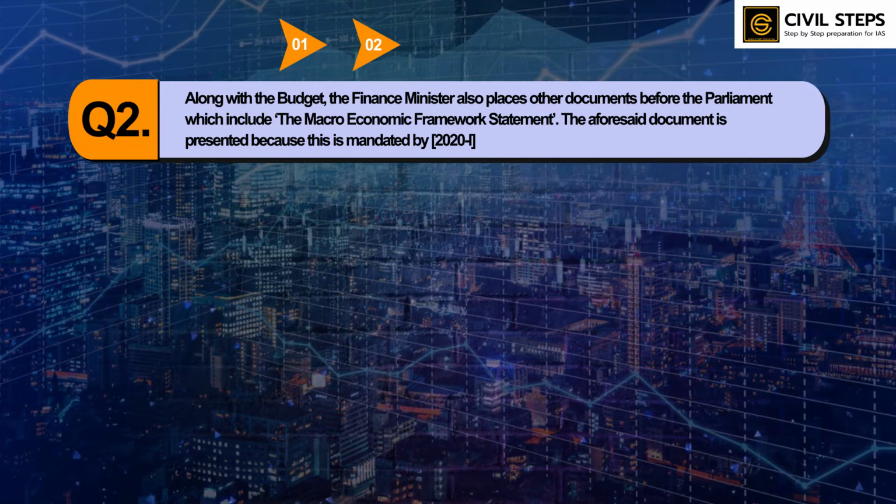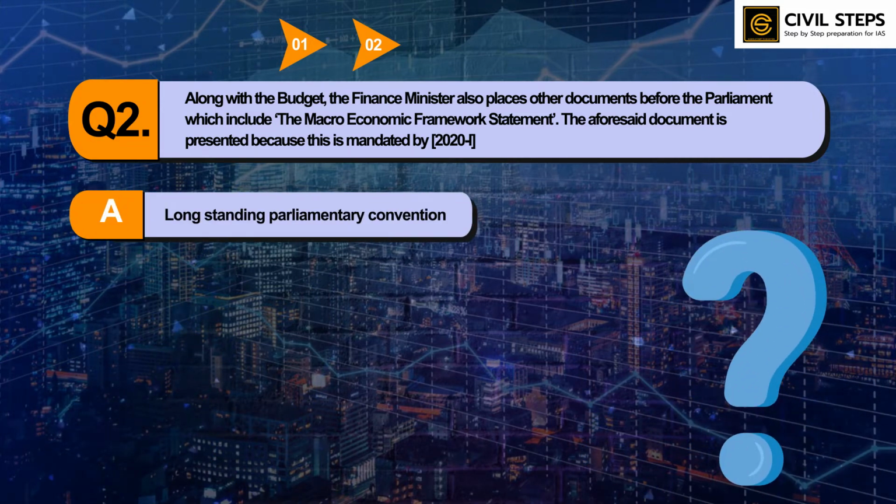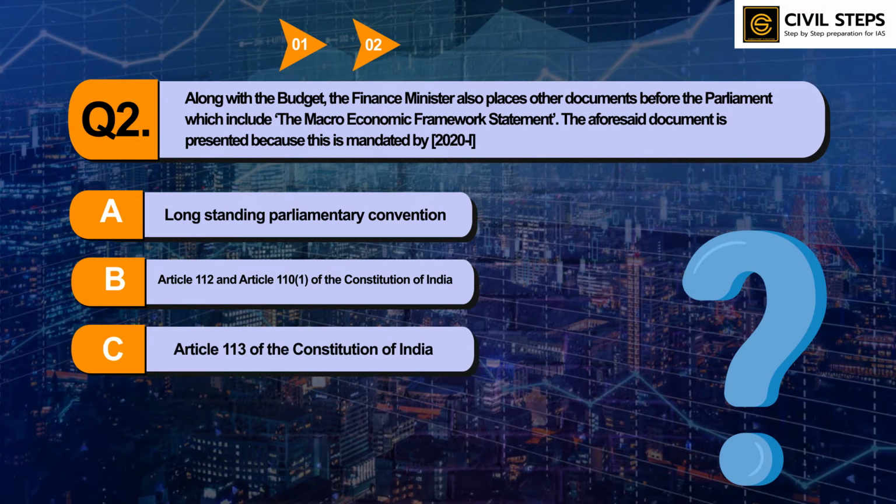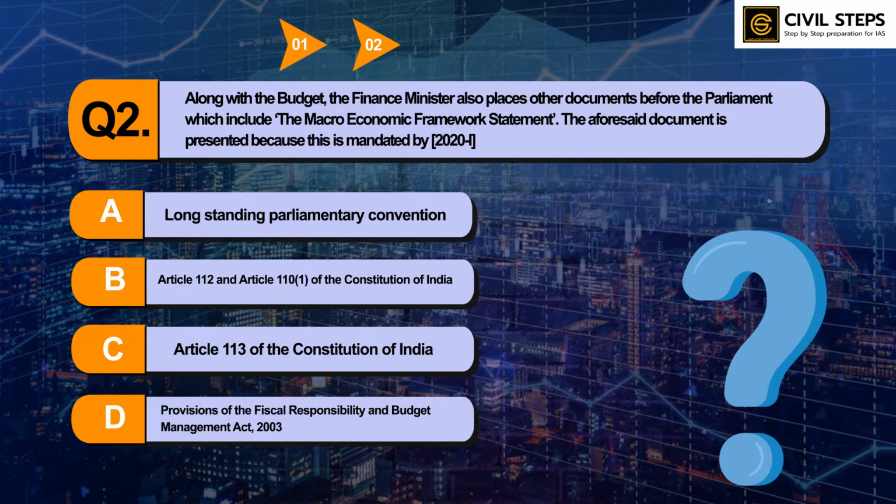Option A, long standing parliamentary convention, B, Article 112 and Article 110 Section 1 of the Constitution of India, option C, Article 113 of the Constitution of India, option D, provision of the Fiscal Responsibility and Budget Management Act 2003. You can pause this video and write your answer in the comment section below.